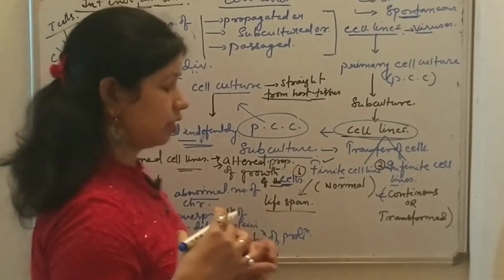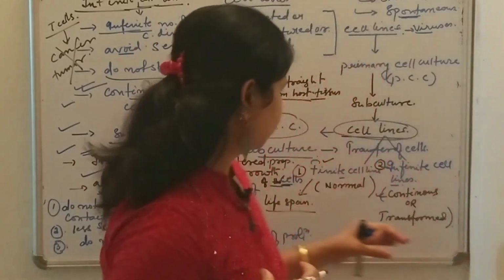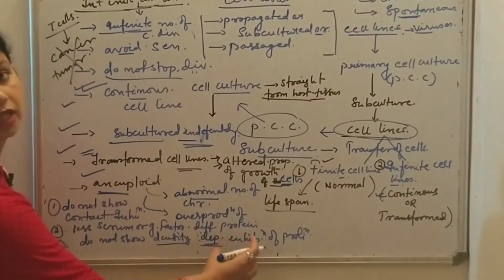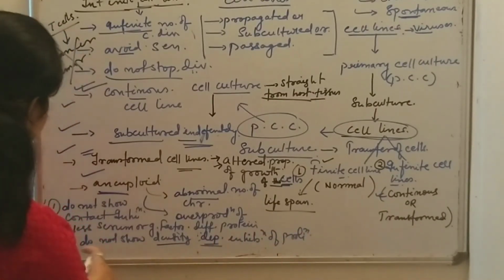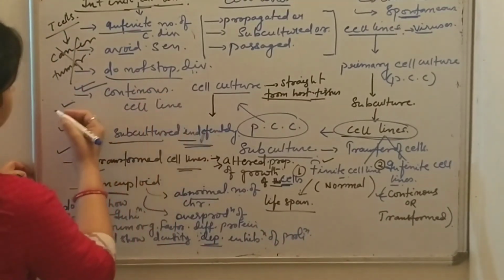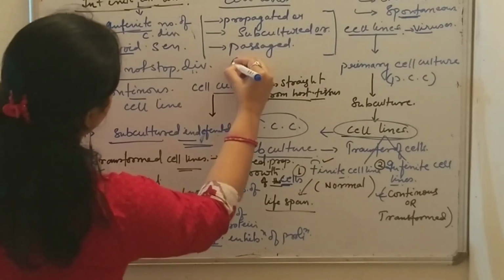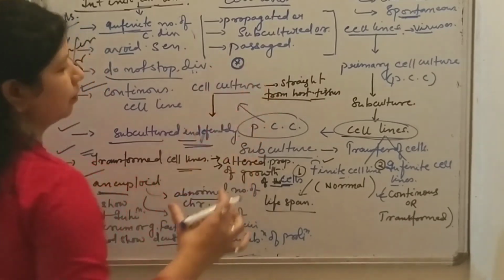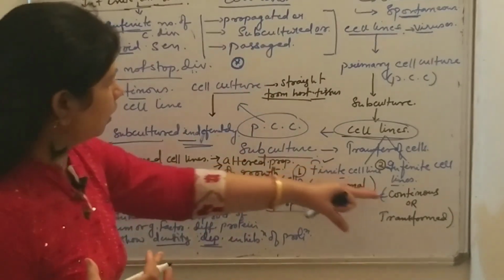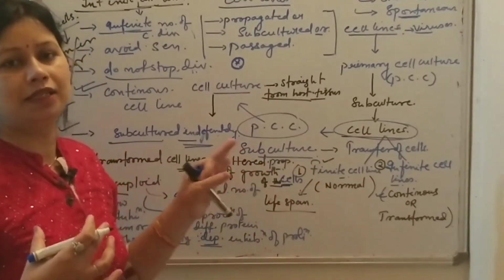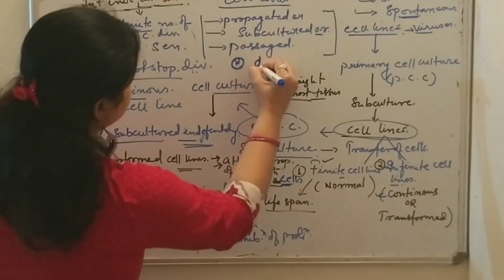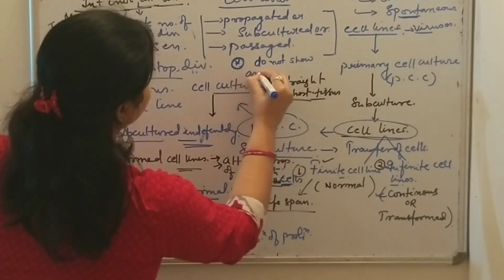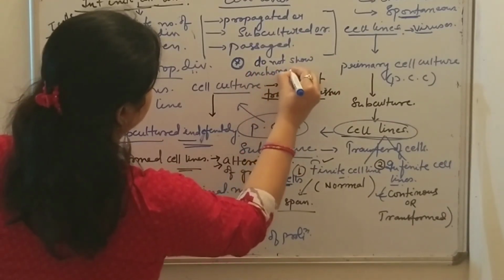Another characteristic of the transformed, continuous or infinite cell line is that they do not show anchorage dependence.